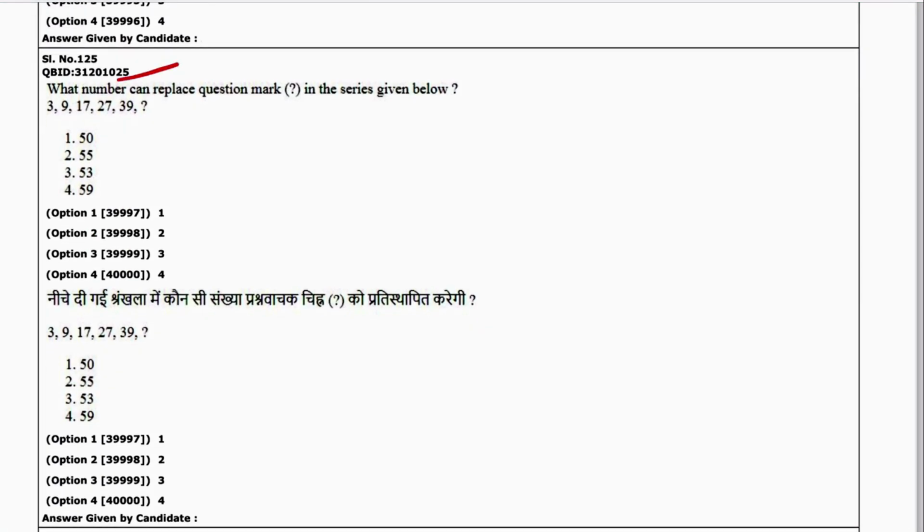Next is 25. What number can replace the question mark in the series? So it goes like this: plus 6, then plus 8, plus 10, plus 12, now plus 14. So it will be 53. 3 is the answer.